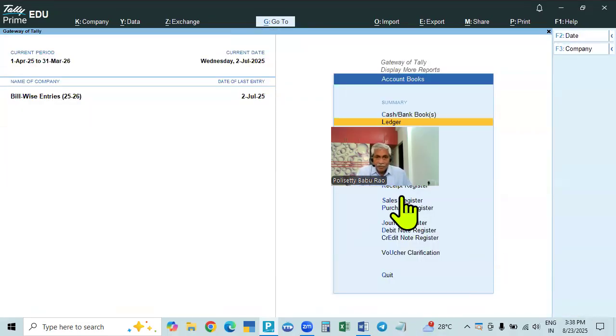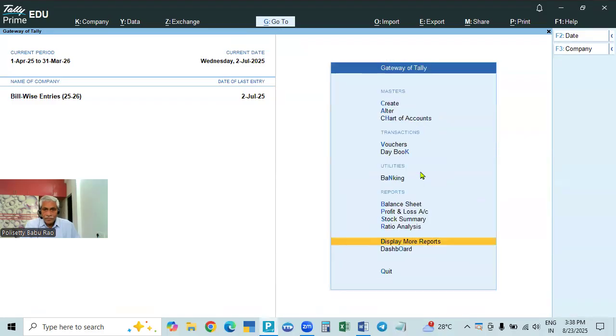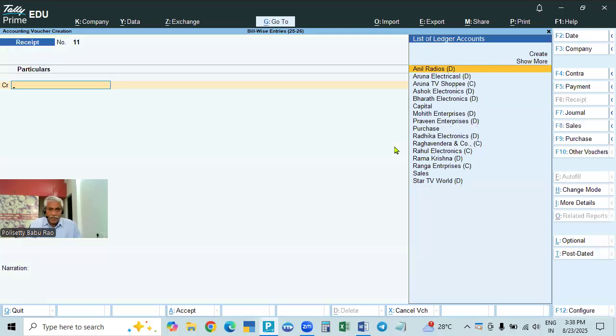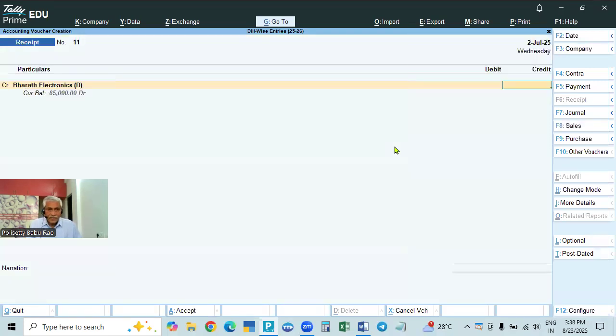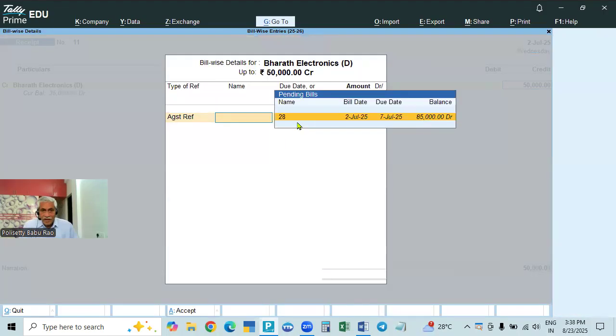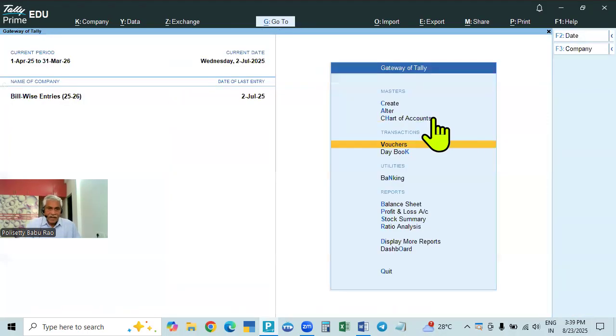So I'll show you how. For example, if you go to vouchers, and take it as receipt. Receipt, Bharat Electronics, if you say 85,000 is there, whether you take 50 or anything, see, against reference, it is showing the bill number, and 85,000 only is the pending amount, because advance is adjusted. Pending amount is the new reference, that is 85,000 only. It will show like that. Okay, right.